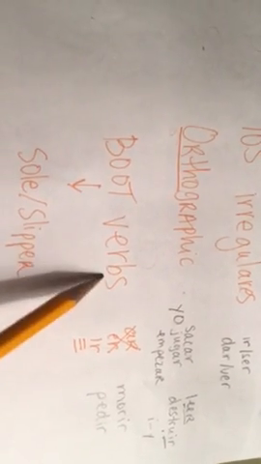And then we went over boot verbs. So AR and ER and IR exist in the present tense, but in the preterite, we don't have those at all. It's only IR. So I asked you to do morir and pedir. And remember, they're not really boot because it only changes in the third person singular and the third person plural.